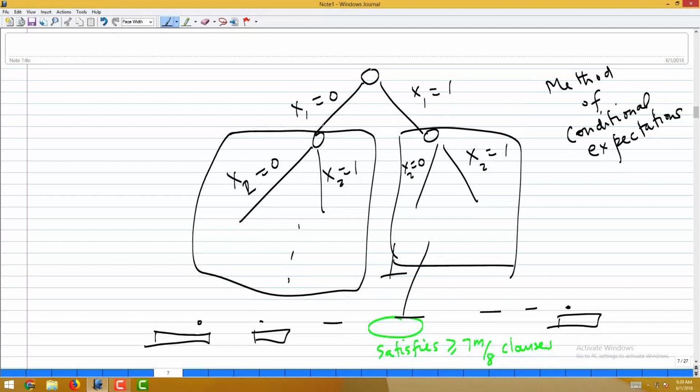Now, what I do is I compute these two averages, and it turns out I can compute them very easily. How? We did that, we just computed the entire average very easily. This is how we did it: set x1 equal to 0 in your formula, x1 vanishes, set the remaining variables with probability half, and compute the expectation, exactly the way we did here.